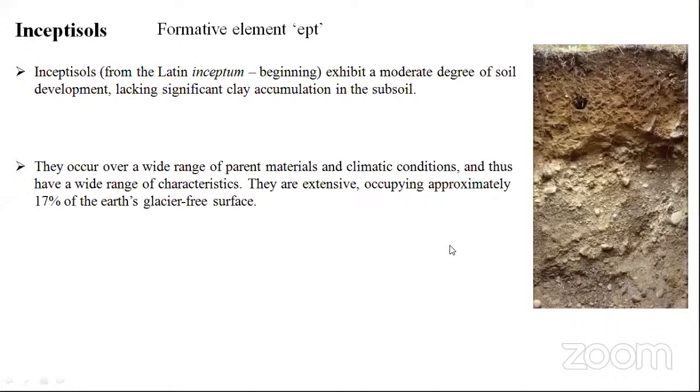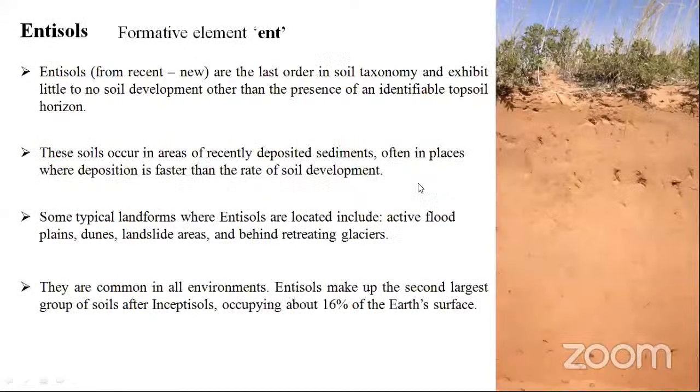And finally, we came to entisols. In this type, you can't expect any diagnostic horizons, because these soils are completely formed from depositions, sediments.